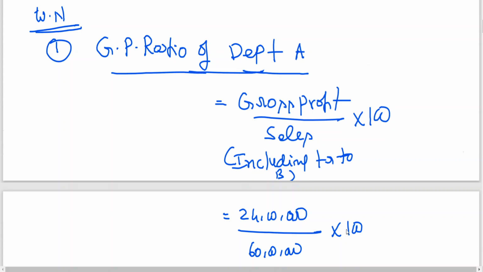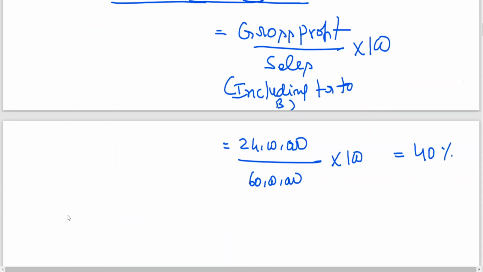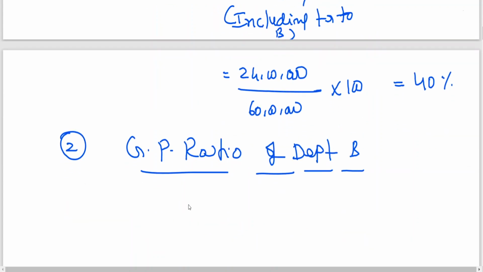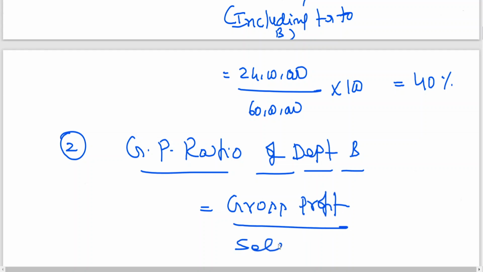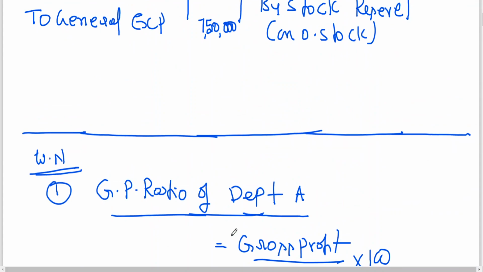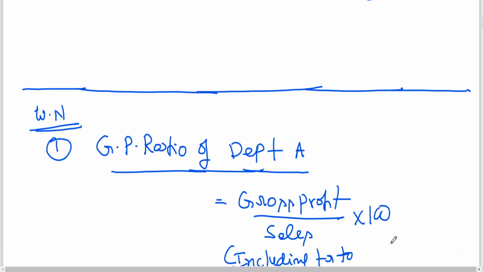It is coming to 40%. GP ratio of department B, including transfer to A. They are written including transfer to B here, including transfer to A. What is gross profit you got here? 45 lakhs. Sales 90 lakhs. It is 50% answer.